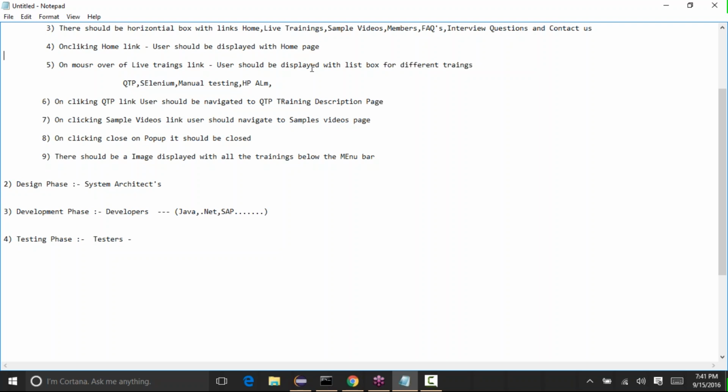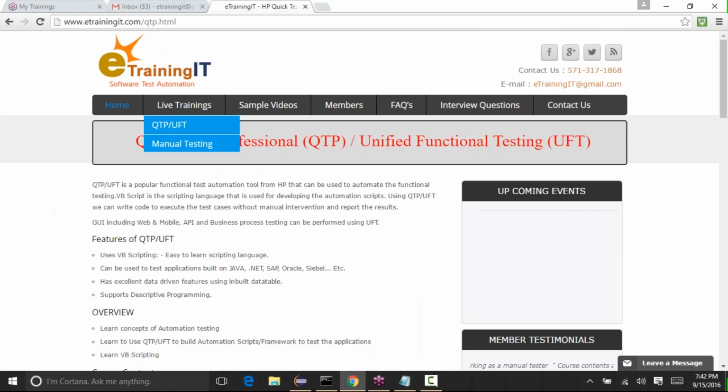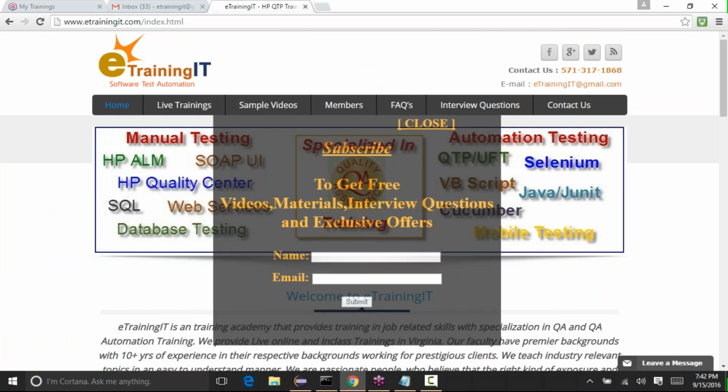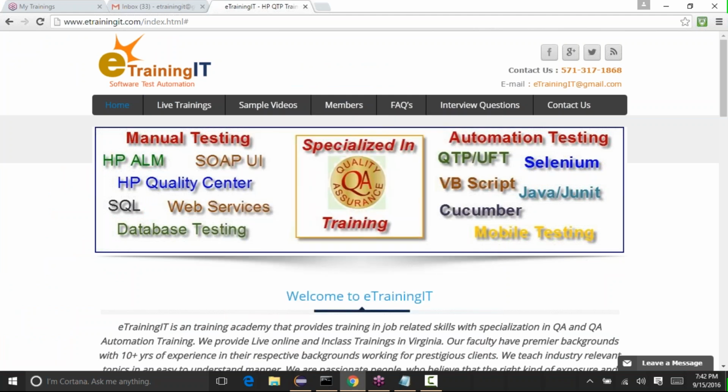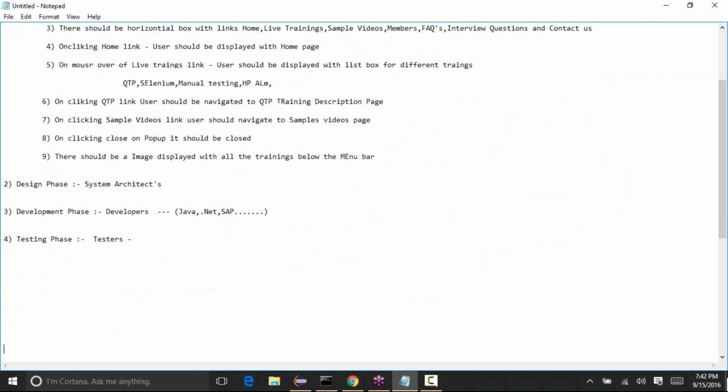For the first requirement, we'll check, like, open the URL, the home page should be displayed. So they will enter the URL and check whether the home page is displayed or not. Then they'll check whether this image is there, these links are present. For each and every test case, they will verify whether it is working as per the test cases or the requirements. That's what the testing phase is, and it is done by the testers. Manual testers, automation testing, we'll talk about later, but that is what is done in the testing phase.